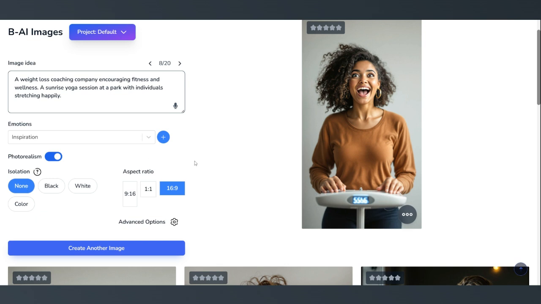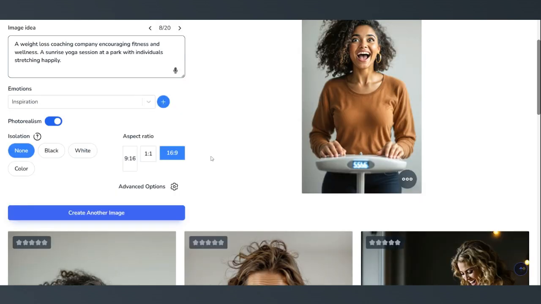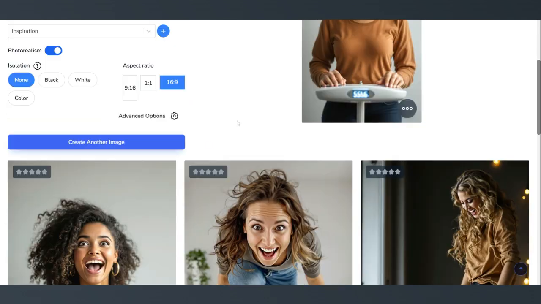And then you can pick your aspect ratio depending on what you're using this image for. If you're posting on social media and most people use their phones, you'd want to go with 9:16 or portrait, or you can go landscape. Works out well for LinkedIn and other social media apps. Or you can go square, 1:1. It's usually pretty safe. You can usually use that for everything. Let's go with 16:9. Say we're going to post this on like LinkedIn or something.